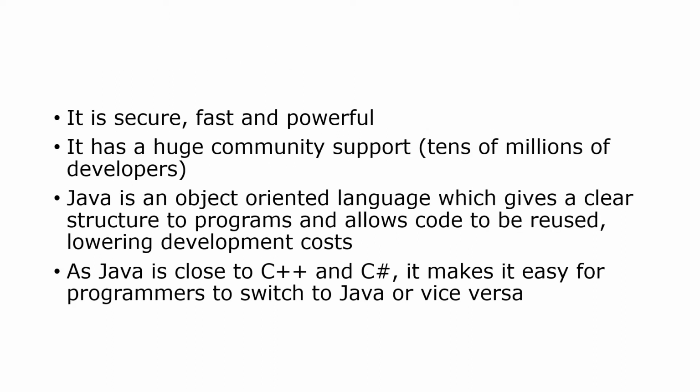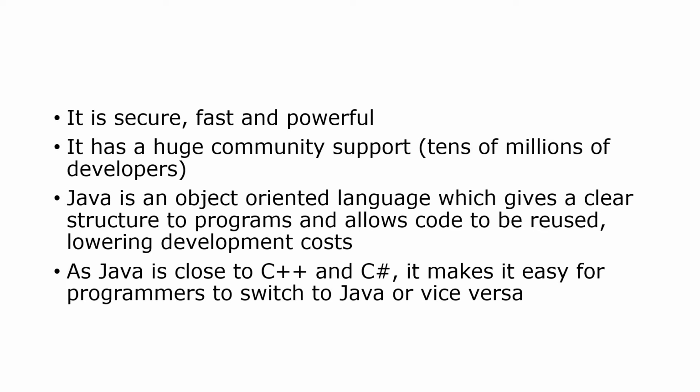It's secure. Another important characteristic of Java is related to security. It's fast and powerful. It has huge community support, tens of millions of developers across the world. Java is an object-oriented language which gives a clear structure to programs and allows code to be reused, lowering development costs.